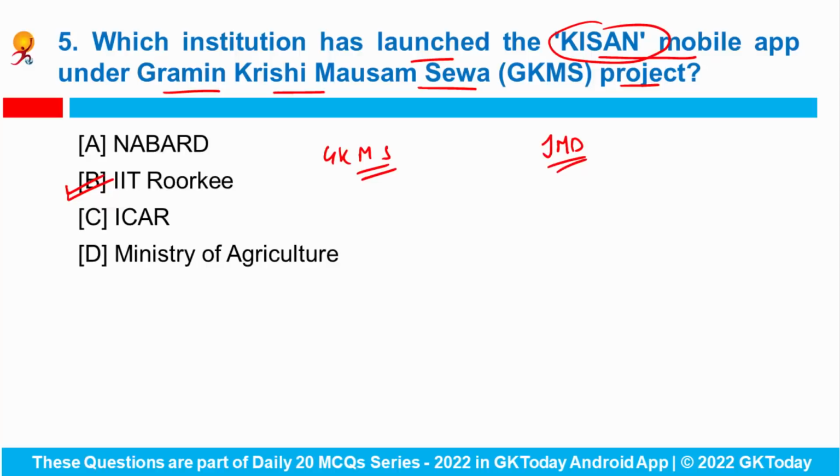Okay, so under the Gramin Krishi Mausam Sewa project, the Indian Meteorological Department in collaboration with the State Agricultural Universities and ICAR issues crop and location specific weather based agro advisories on every Tuesday and Friday and on occurrence of extreme weather.